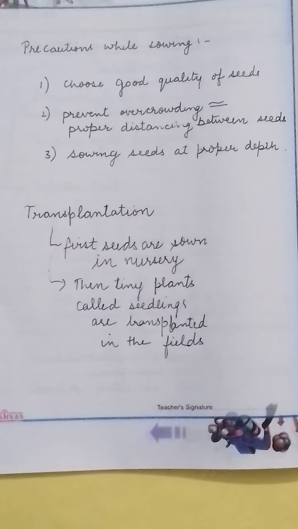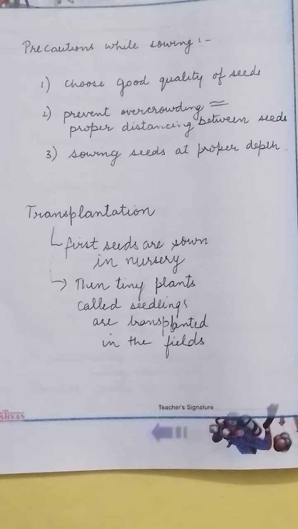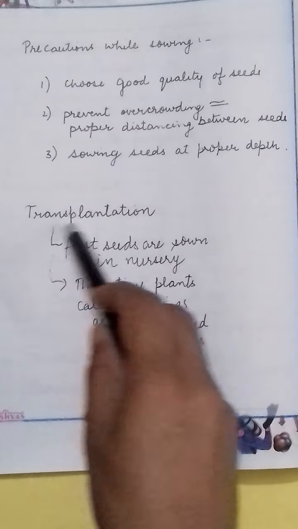Sowing seeds at proper depth is also important so that the seed may get proper nutrients from the soil and proper water. If any seed is sown very deep into the soil, it may not get proper water and air and not grow into a good plant. So these are three main things which a farmer needs to take care of. Along with this, seeds should be sown at the proper time, season and into the proper soil quality for a particular crop. After that, we are going to study a topic, transplantation.